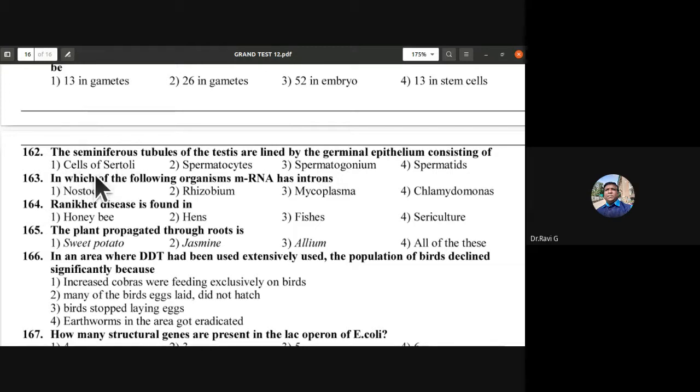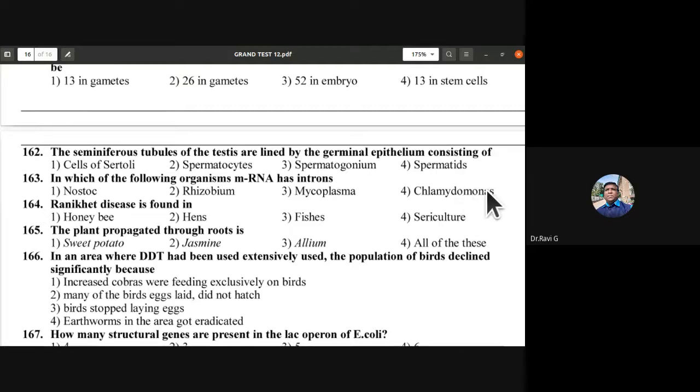162nd, first one is correct one. 163rd, in which of the following organisms mRNA has introns? Nostoc, Rhizobium, Mycoplasma, Chlamydomonas. So it has to be a prokaryotic or eukaryotic organism. Fourth one is the answer.